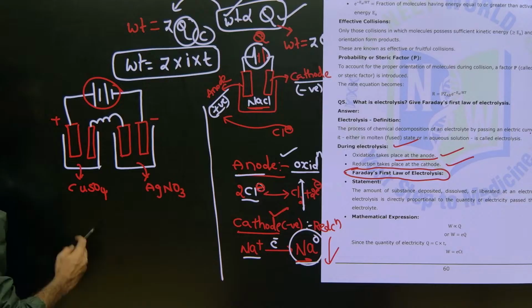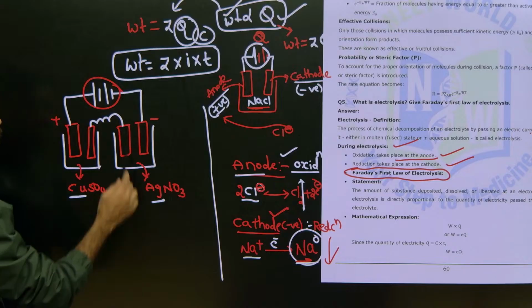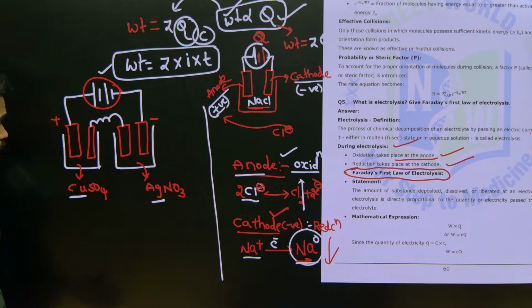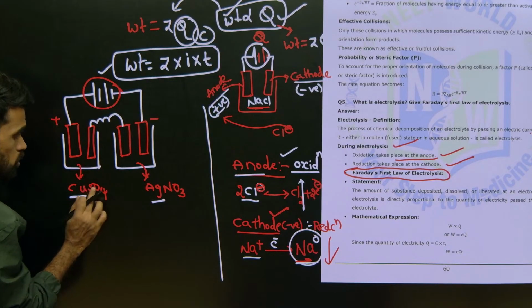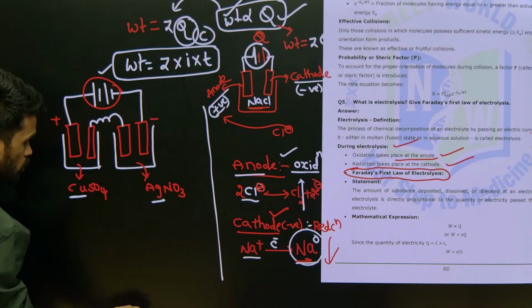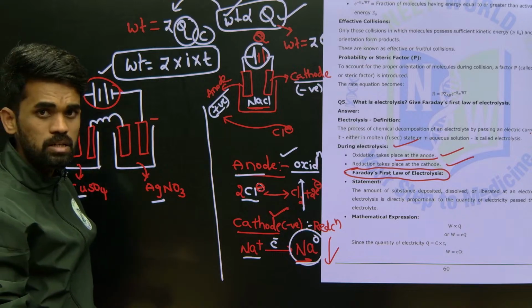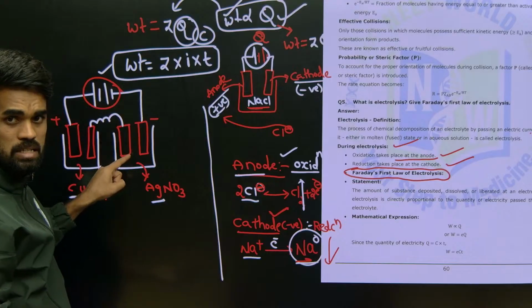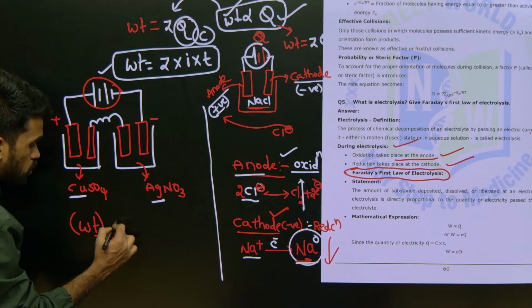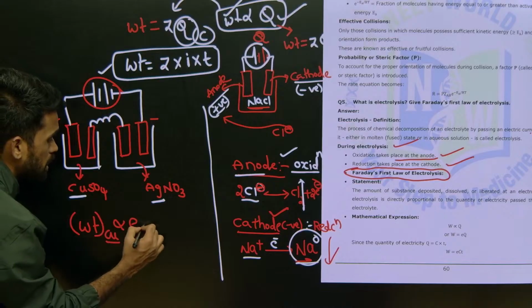Okay. So now the quantity of copper deposited or the quantity of silver deposited depends upon the quantity of current passing through the electrolytic solution, that we know from the first law of Faraday right now. So now how do they relate? What is the ratio of copper deposited to the quantity of Ag deposited, how do you get? See, whenever the electrolytic solutions are connected in series, the quantity of that particular substance deposited at its electrode depends on its equivalent weight.